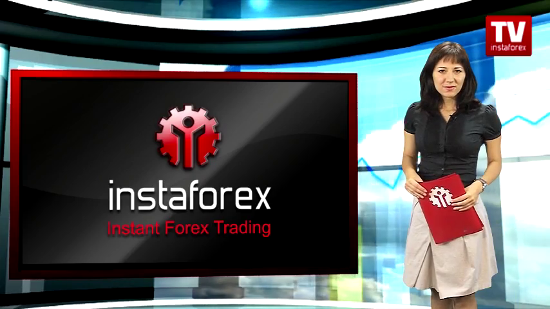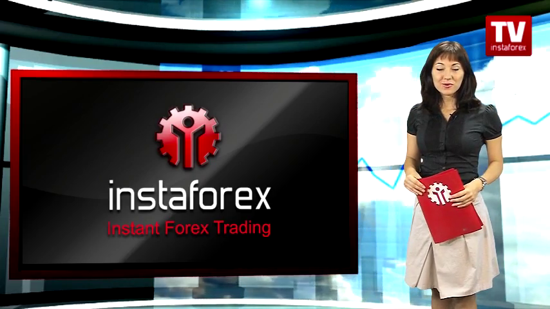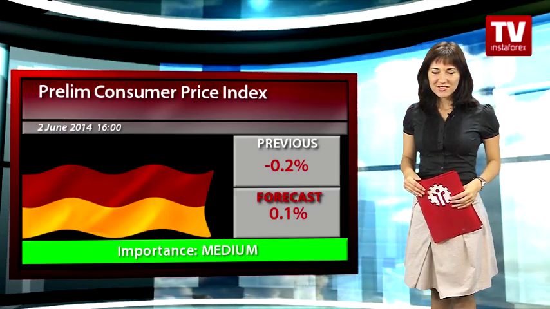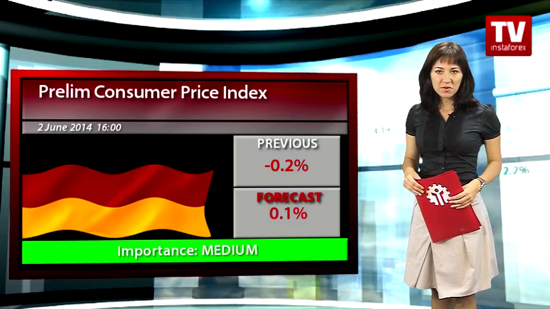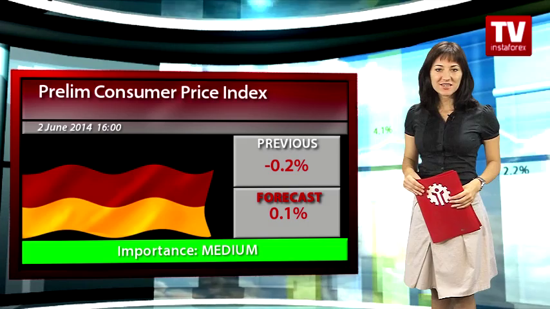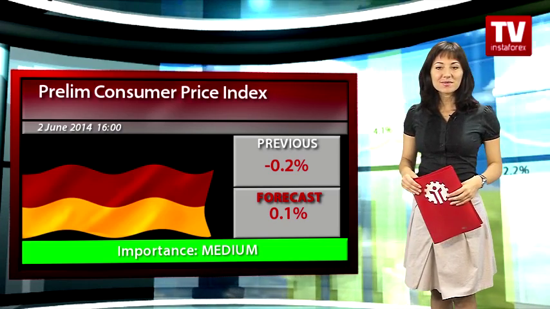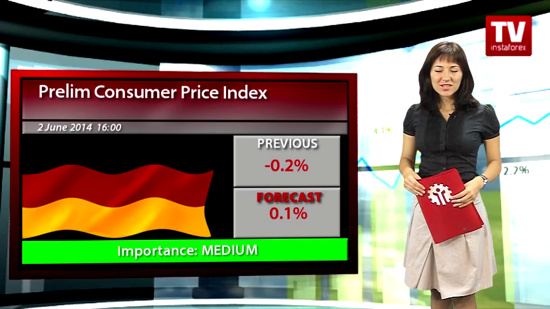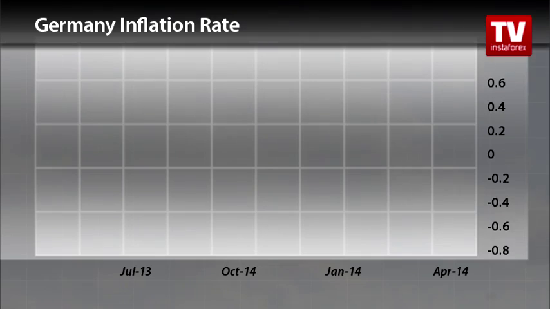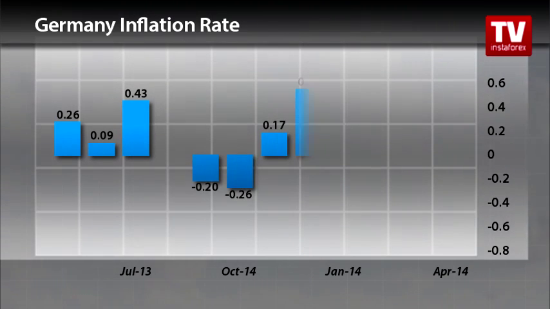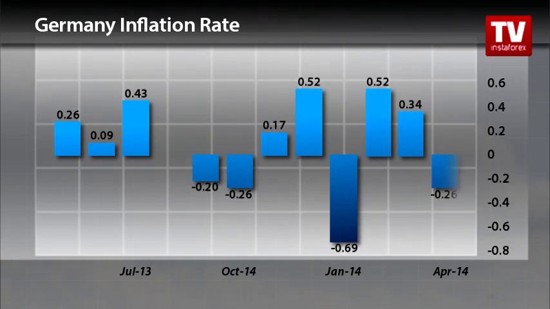In the early half of the week, traders will pay attention to the following macroeconomic events. To start with, Germany's Destatis will report its consumer price index reading for May. According to economists, the indicator is likely to have climbed 0.1% on month and 1.2% on year. In April, consumer prices grew by 1.3% from the preceding year. At the same time, the CPI index dropped 0.2% on a monthly basis.